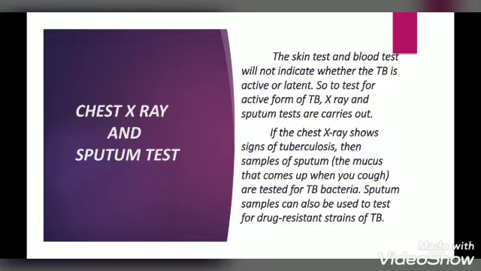Chest X-ray and sputum test. If the blood test and the skin test is confirmed, we have to do further process. The skin test and the blood test will not indicate whether the TB is active or latent. So to test for active form of TB, X-ray and the sputum test are carried out. The X-ray test is used to find the quantity of TB in a patient.